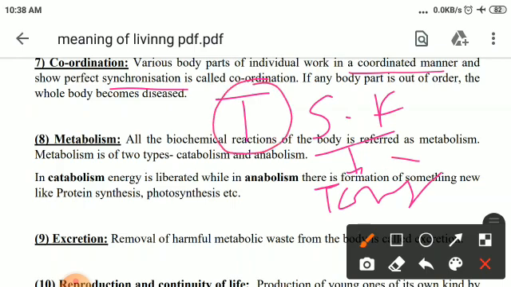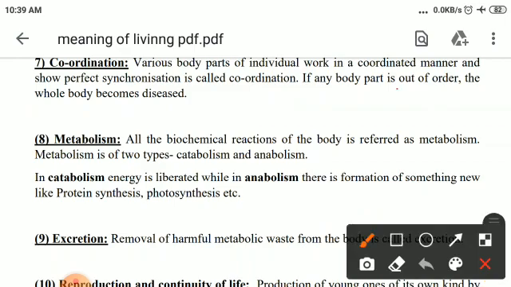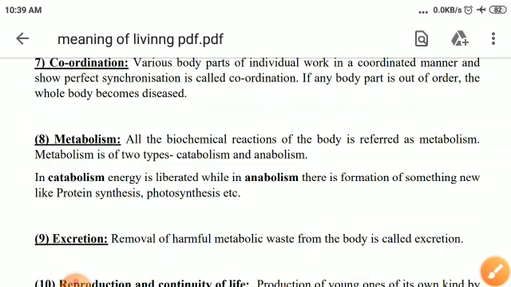They both have different functions, but they do their work in a coordinated manner, and they show synchronization. This is known as coordinated work. So if any body part is out of order, the whole body becomes diseased.